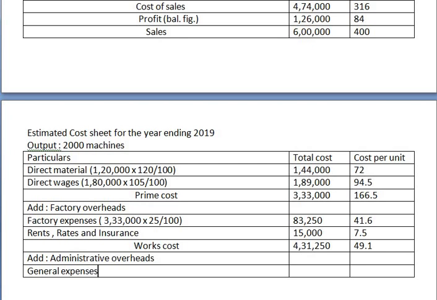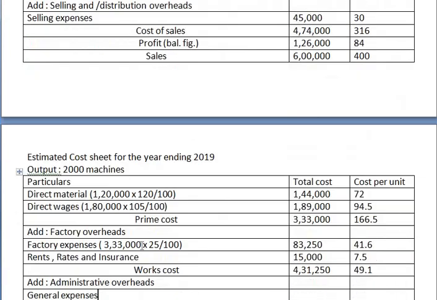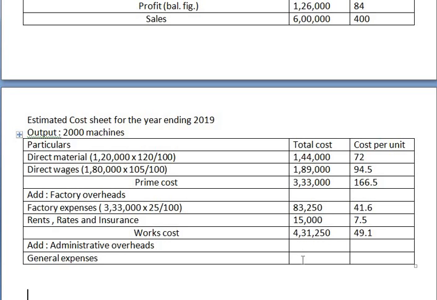Now here again for general expenses also they haven't given any information, right? General expenses and salary, they haven't given. So what we will do, total cost we will keep it as it is. Our total cost is how much? 30,000. Total cost is 30,000.